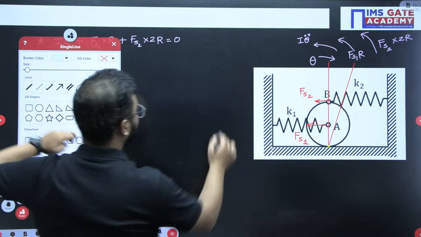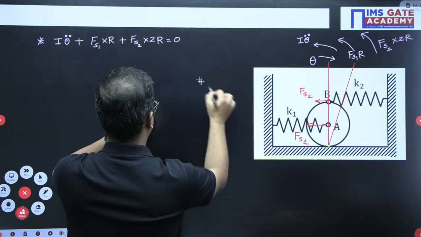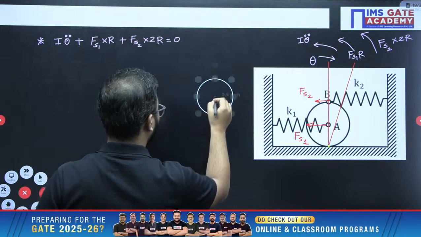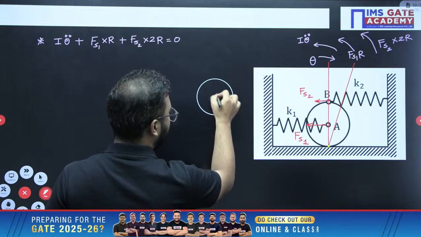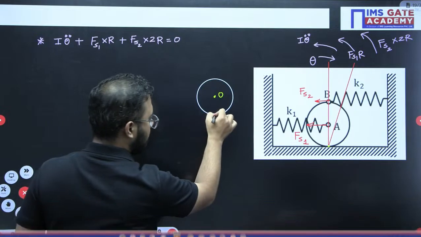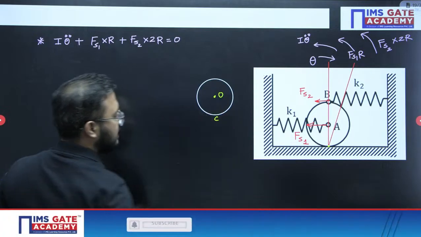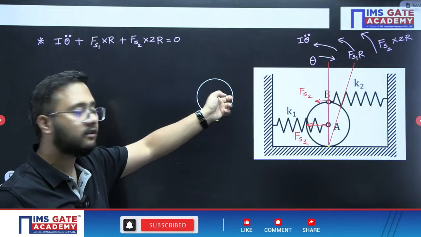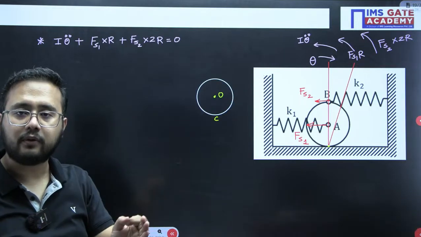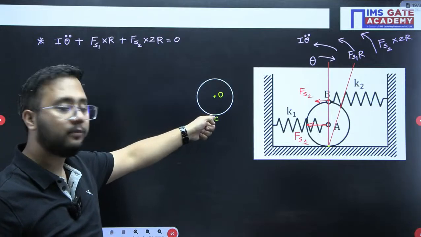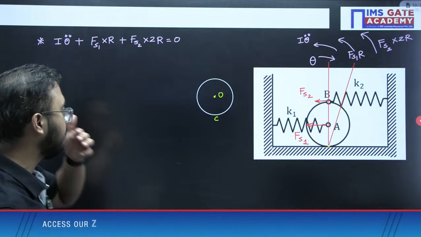See, this is a circle we have. About this point, the center, the CG point, the geometric center, and this is the point of contact C, about which I want to calculate. About the CG or the geometric center point, the mass moment of inertia of a disk is mr square by 2. To calculate about this point, the parallel axis theorem is required.